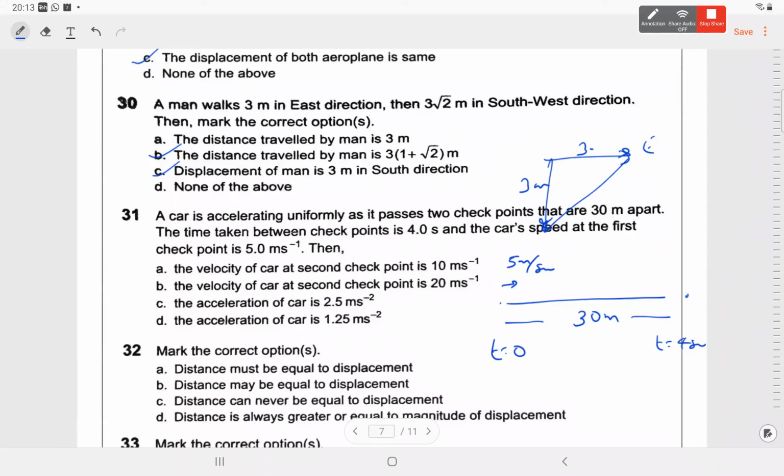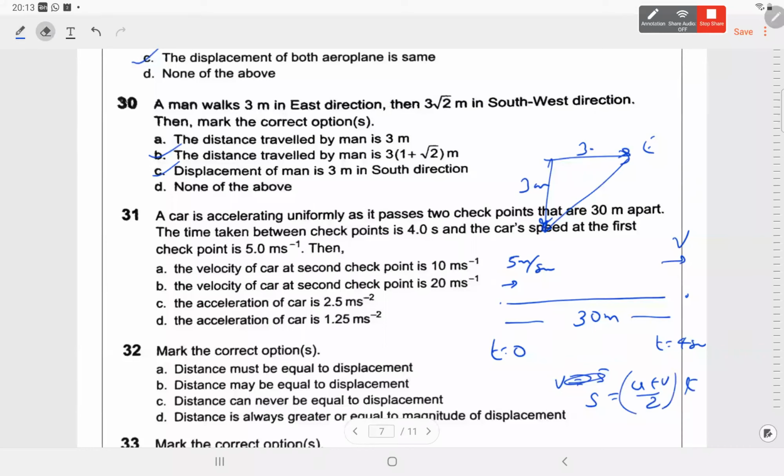Now, the velocity at the second checkpoint, v. We can use v squared is u squared plus 2as. Time is 4 seconds, so we can use that second equation: S is equal to (u plus v)/2 into t.